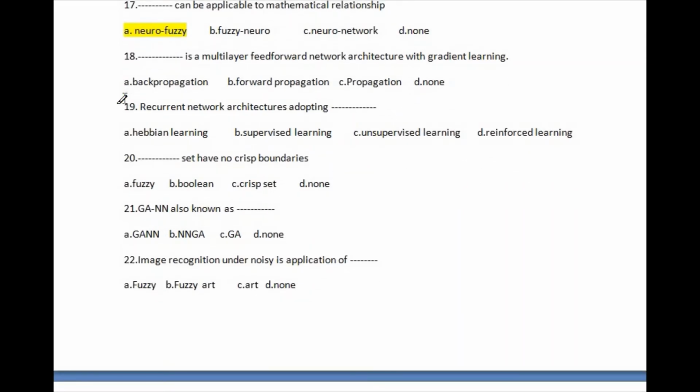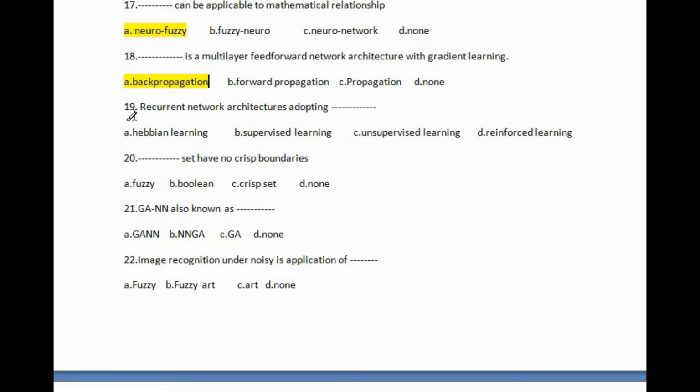Let's go for question number 18. Question number 18: a multi-layer feed-forward network architecture with gradient learning. The available options are: first, back propagation; second, forward propagation; third, propagation; and last, none. So the right answer of this question is option A, back propagation.